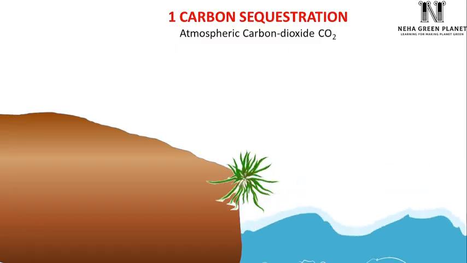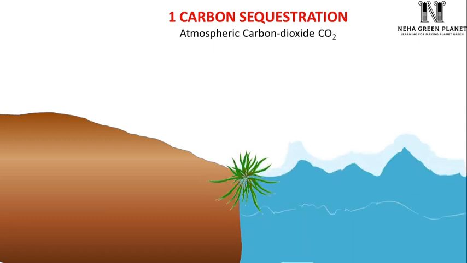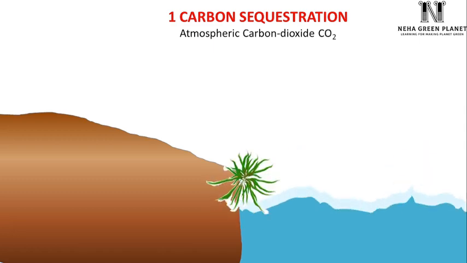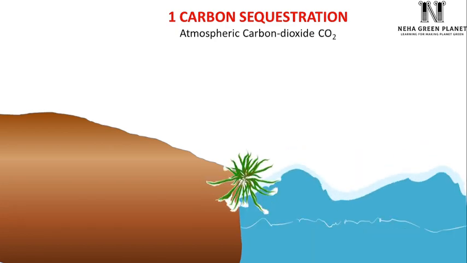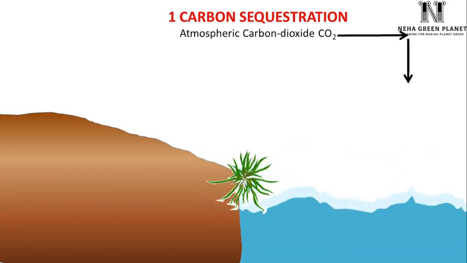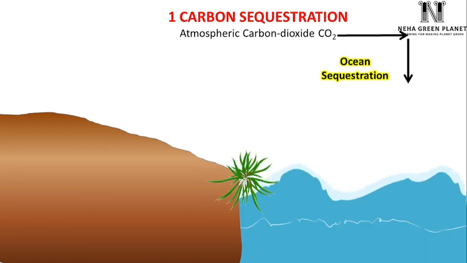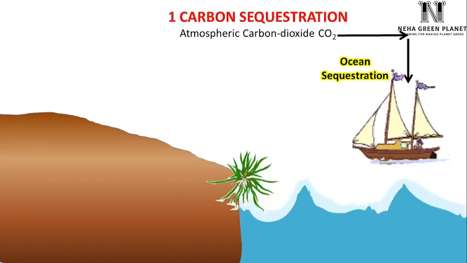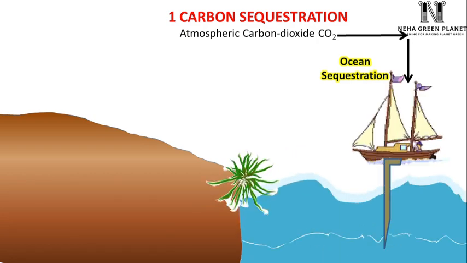Let us discuss carbon sequestration first. Carbon sequestration is a method by which atmospheric carbon dioxide is captured into a sink like the ocean or underground. Carbon sequestration describes long-term storage of CO2 to defer global warming. The first method is ocean sequestration. In this method, atmospheric carbon dioxide is trapped in the ocean. For this, ships are used which spray CO2 uniformly in the ocean and then inject it at the ocean bottom with the help of a pipeline.